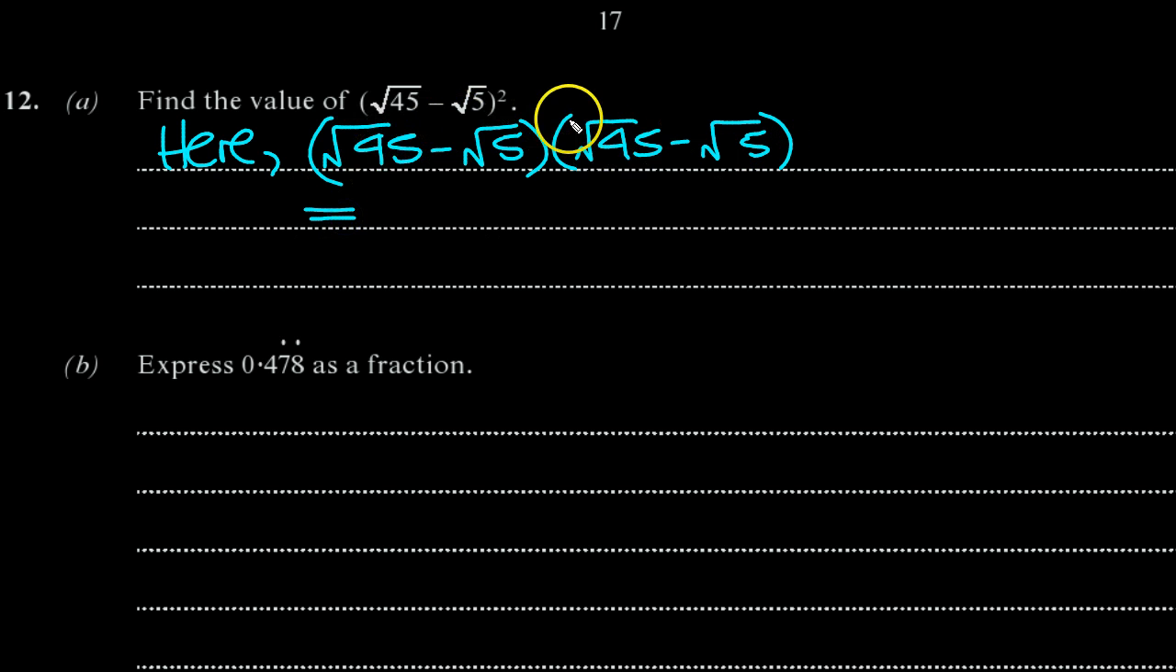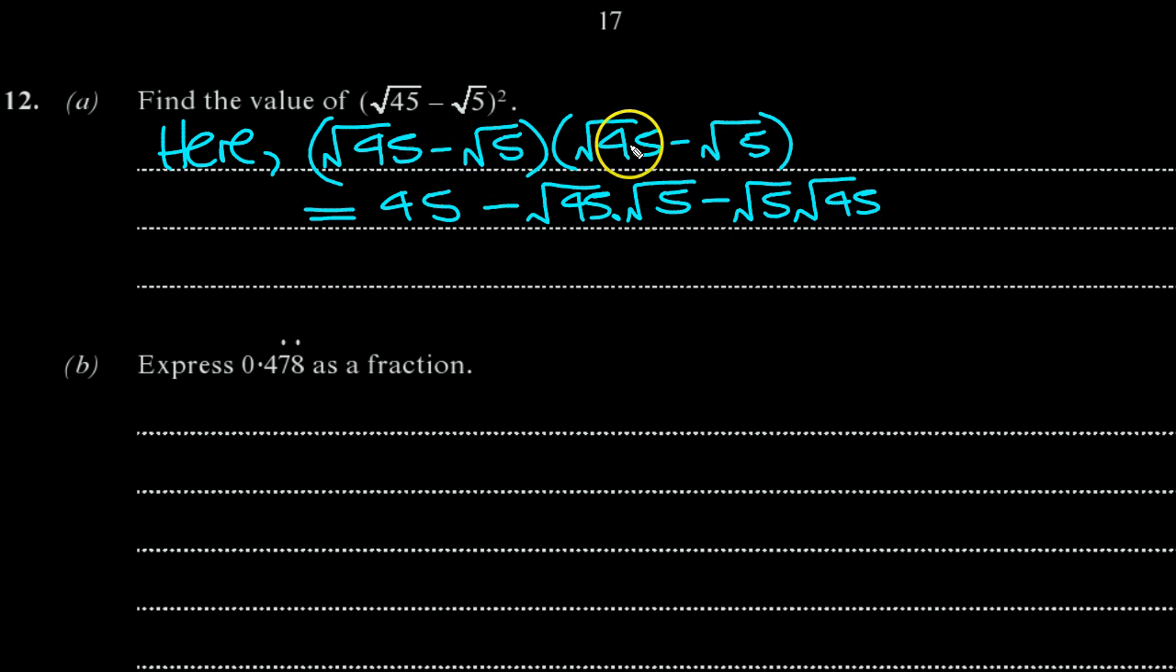First term, root 45 times itself, just undoes the root to leave 45. Then we've got root 45 times root 5 with a minus. Then the next term is a minus another root 5 times root 45. Then the last term is a minus times a minus, which is a plus. Root 5 times root 5 is just 5, isn't it? So we end up with 50.